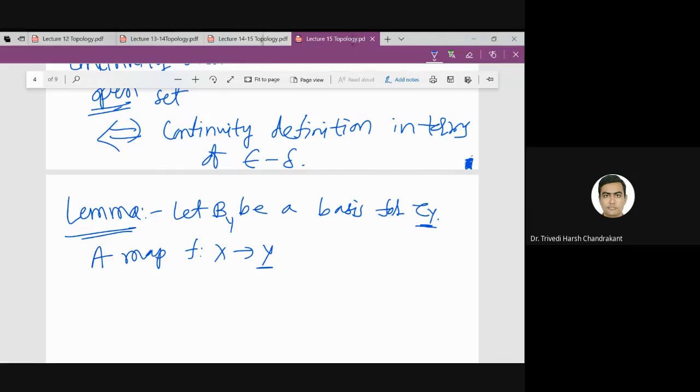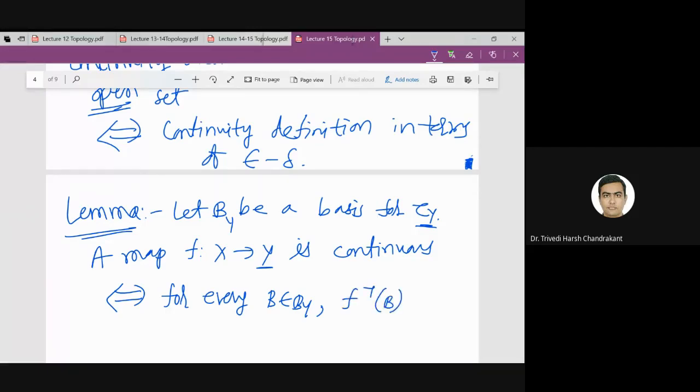Then a map f from X to Y is continuous if and only if for every basis element in Y, the inverse image of this basis element is open in X, right?